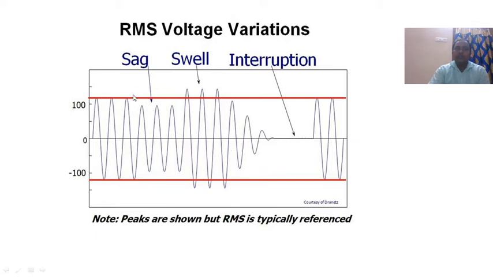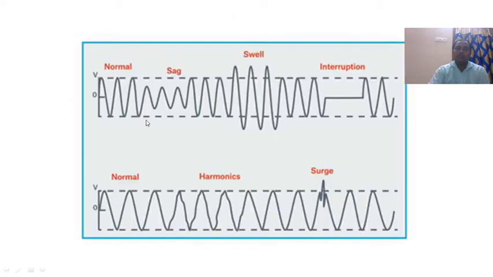So please observe the sag waveform, swell waveform and interruption waveform. This red one is the reference quantity. Please see the sag system. So the sag is under voltage, the swell is over voltage, and the interruption means no voltage. These are the RMS values.